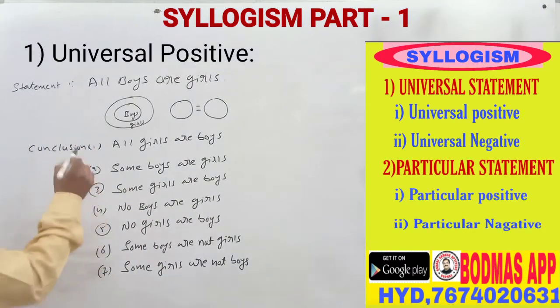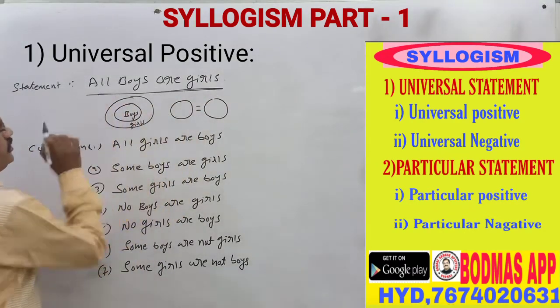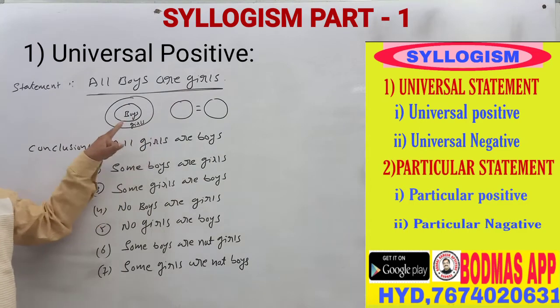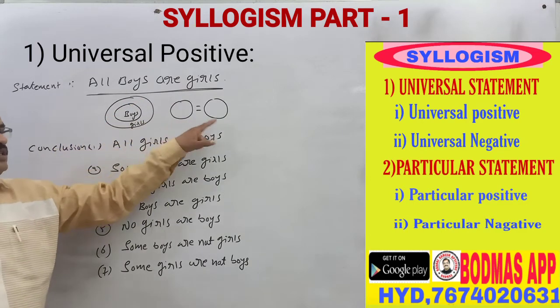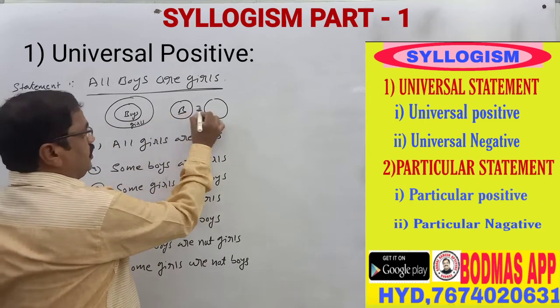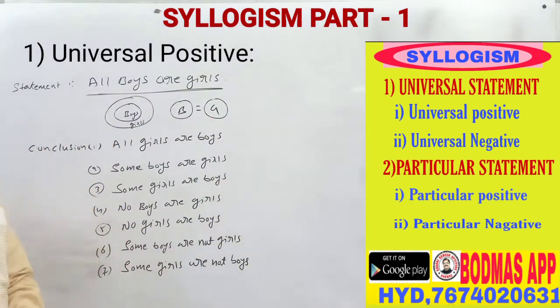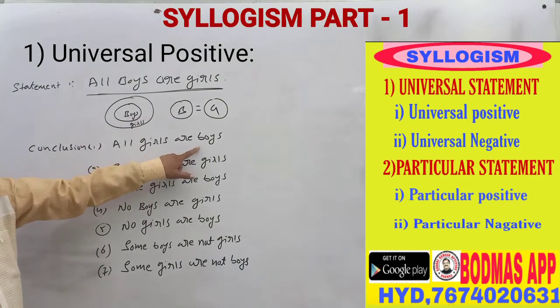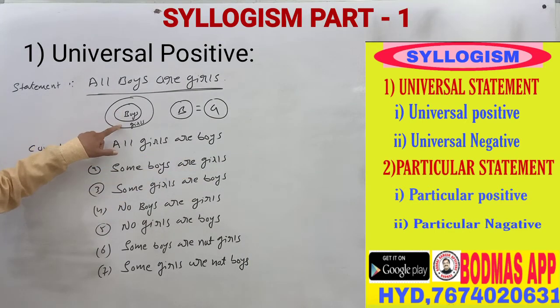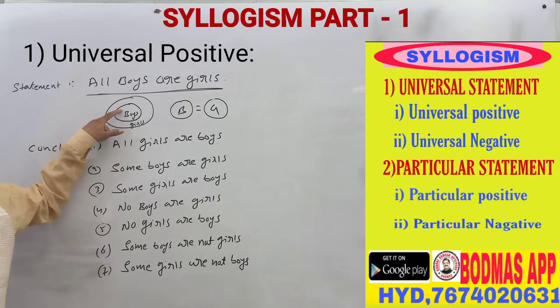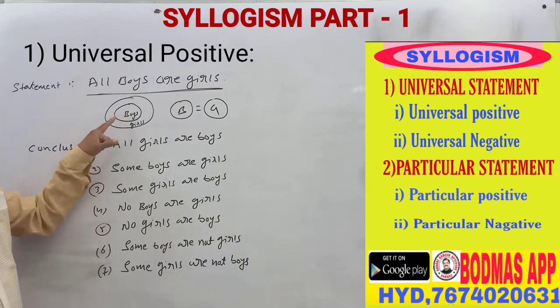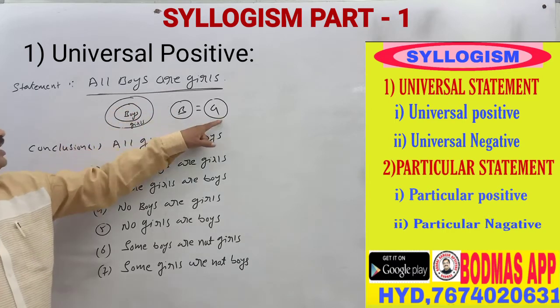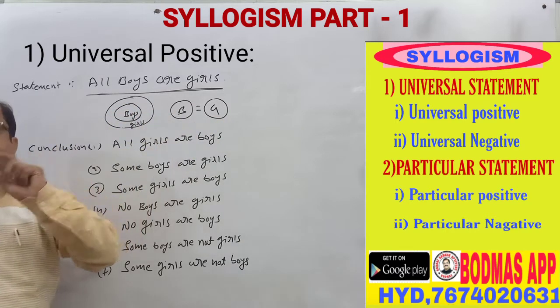First of all, whenever boys and girls are given in the Venn diagram, we can imagine all boys are girls. So here you also have to feel that all boys are girls. Now the first one, all girls are boys. When all boys are girls, is it possible that all girls are boys? No, this is not possible, because all girls are not boys.